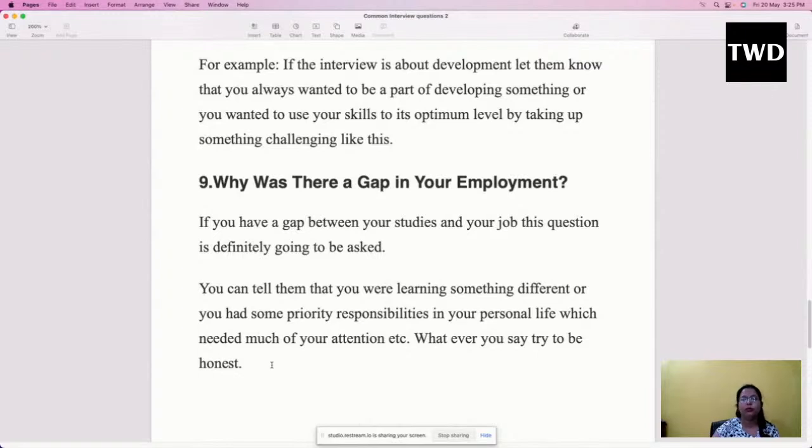Nowadays, companies are not like what they used to be 10 or 15 years back. Now the mindset of companies has changed. So if there is a gap, they would ask you, and you let them know the particular reason why there was a gap. Maybe for some financial reason, maybe there was a family problem, and they would understand.